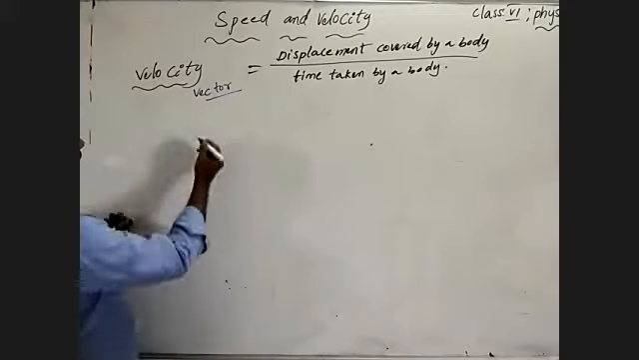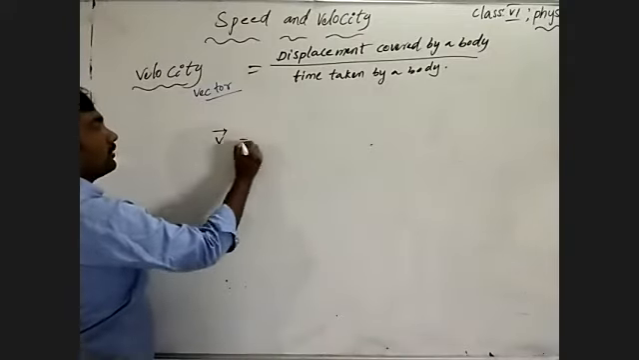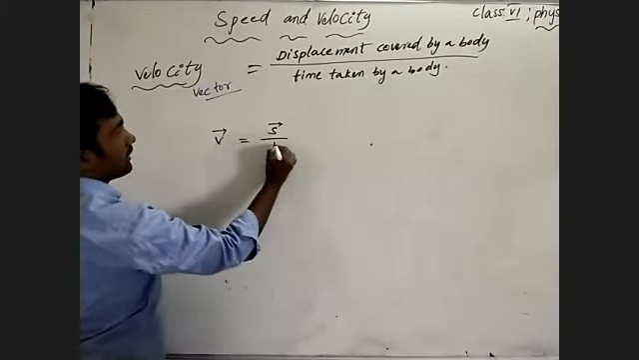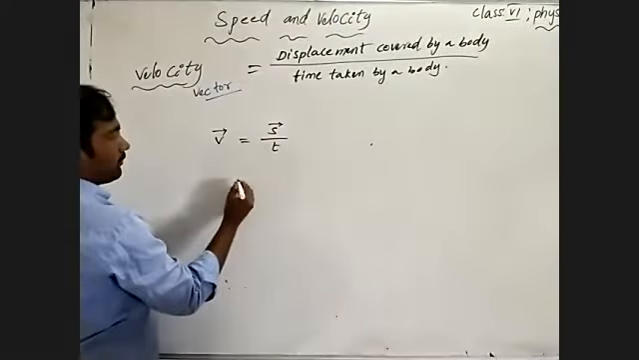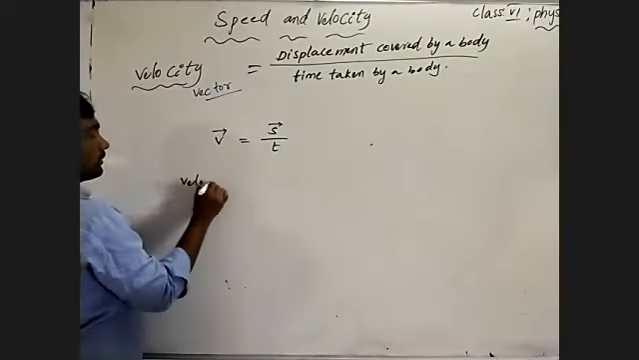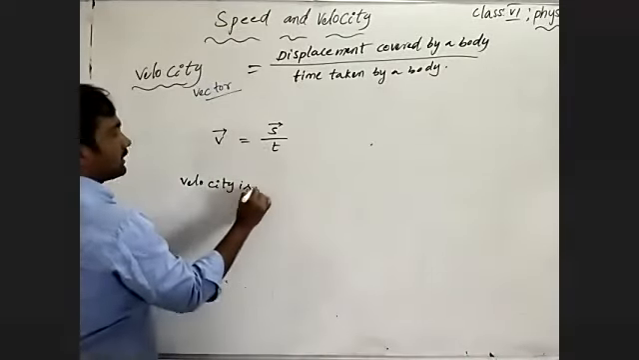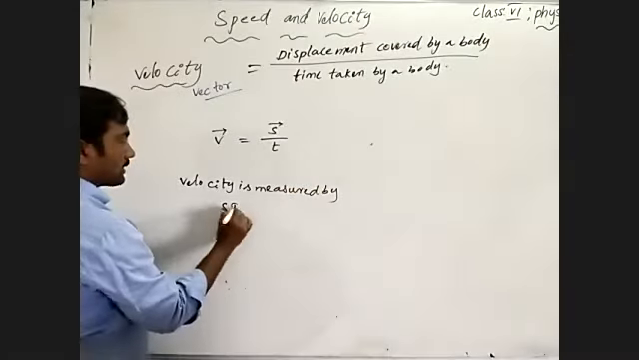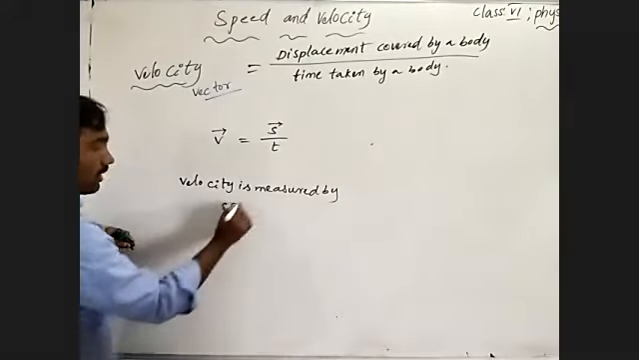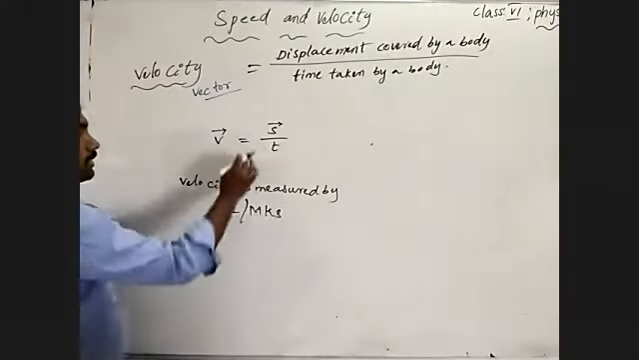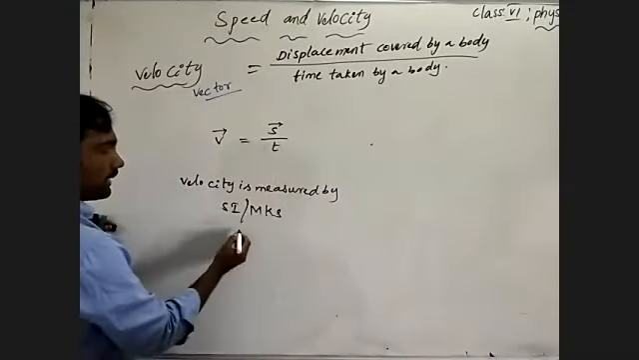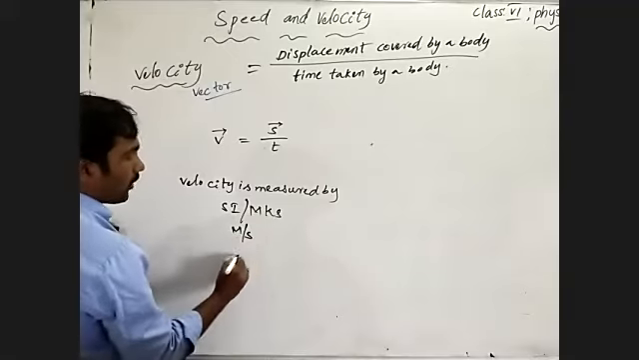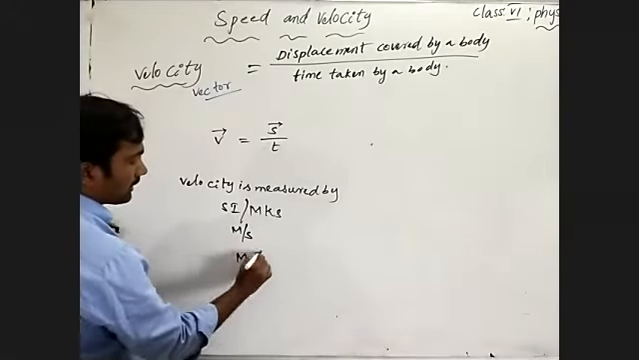Coming to that, velocity is shown by the arrow mark. It is the displacement covered by a body divided by time. So velocity is measured in which unit? In the SI or MKS system, it is displacement by time. Displacement is measured in meters, so velocity is meter per second, or meter second inverse.